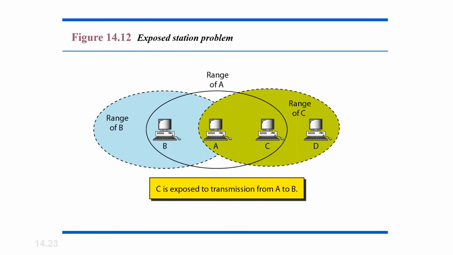Why? Because when the channel is getting booked, station A is also going to send a clear to send message to station C as well. It hears what station A is sending and thus refrains from sending. It's not going to send. In other words, station C is too conservative and wastes a lot of capacity in the channel. This is an exposed station problem.